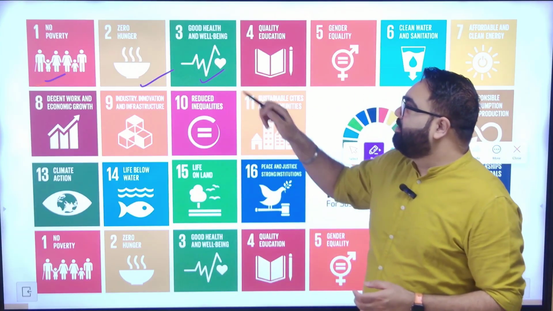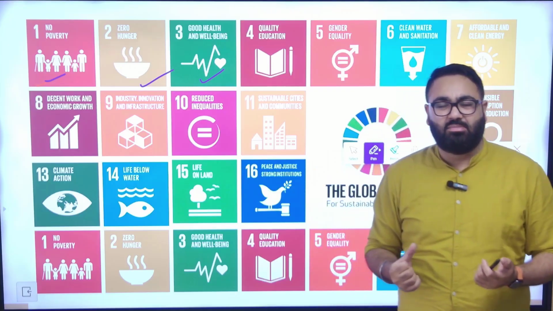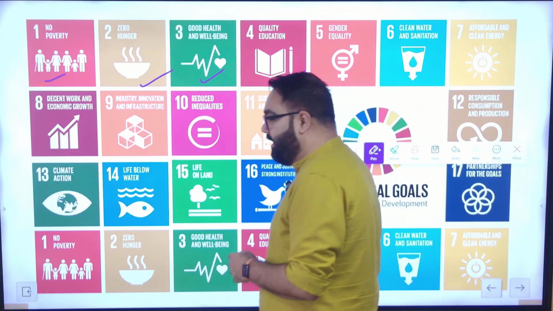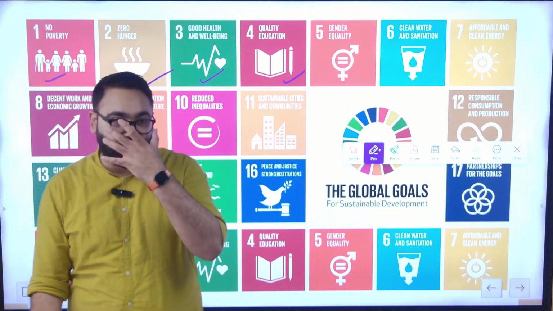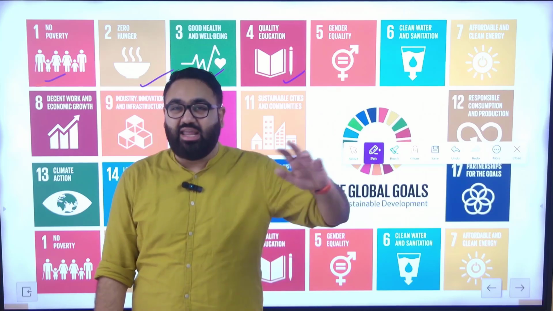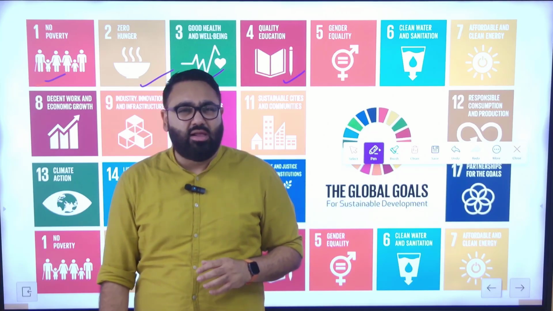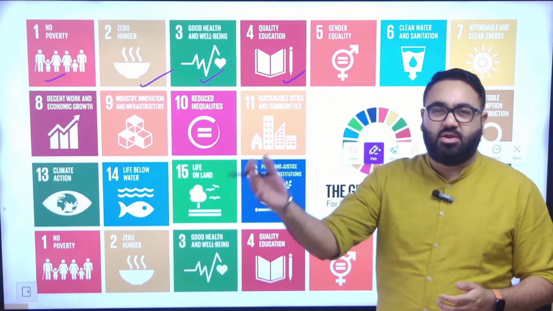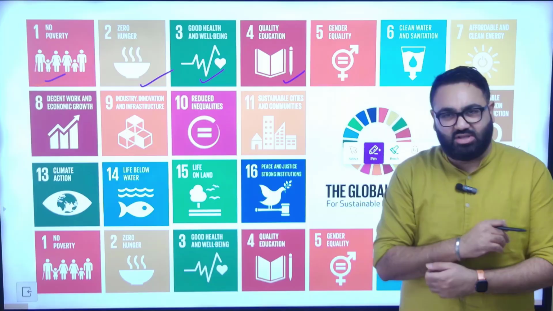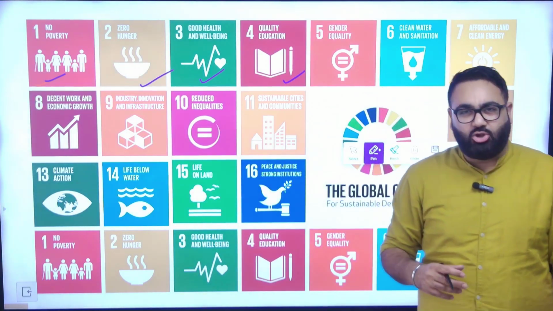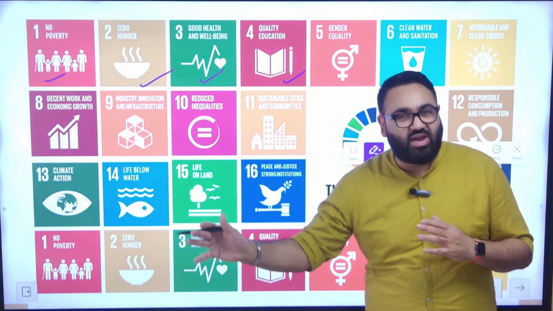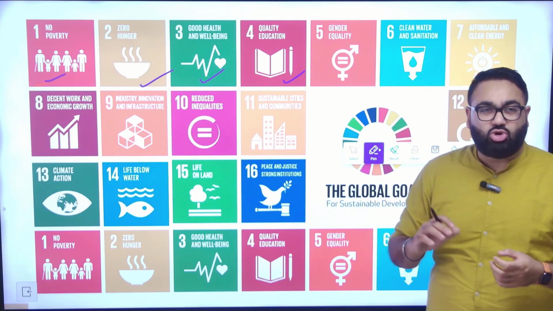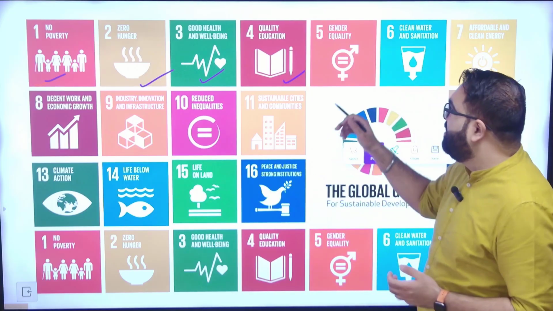Number 3, good health and well-being, it's pretty self-explanatory. Quality education. India has done a good job with respect to the right to education, which has consistently increased the enrollment ratio. The quality still has certain gaps. We have reports such as the one by Pratham, the Annual Status of Education Report, that talks about how a lot of children, let's say in class 5, can't read grade 2 text. So the quality part we still have to work on, the quantity part we have been able to improve.